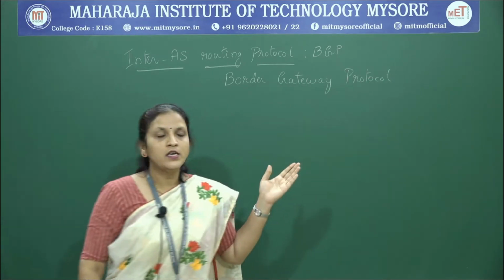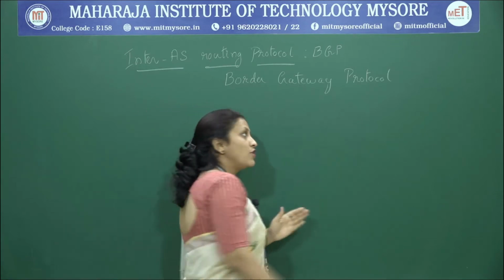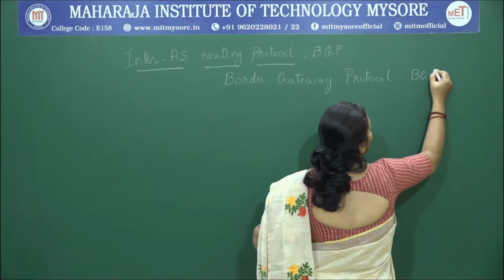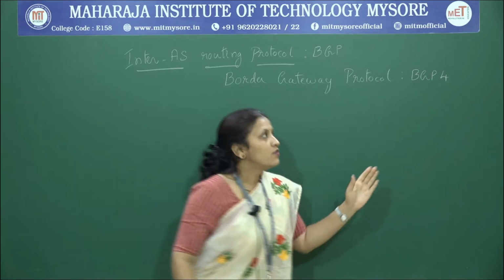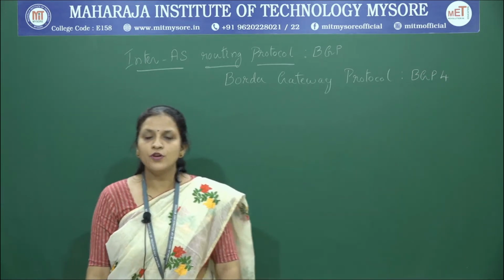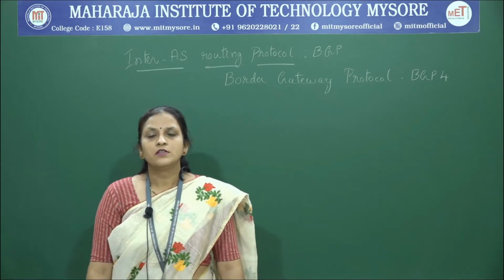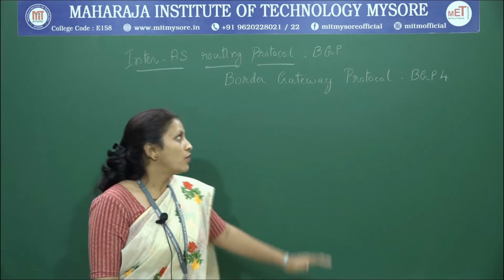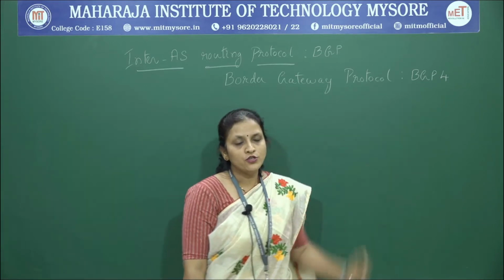Currently Border Gateway Protocol version 4, represented as BGP4, is the protocol used extensively in the internet. We are going to study BGP4 today.